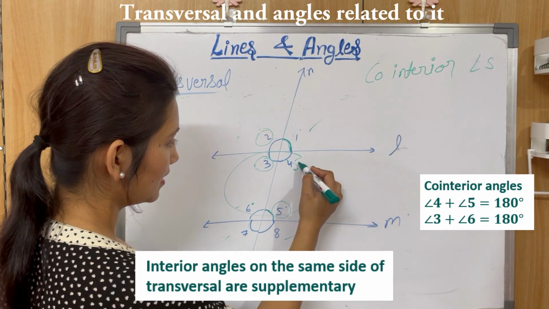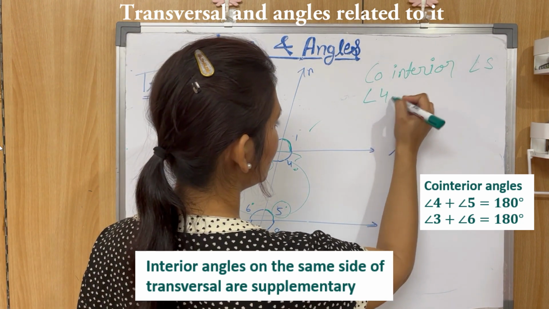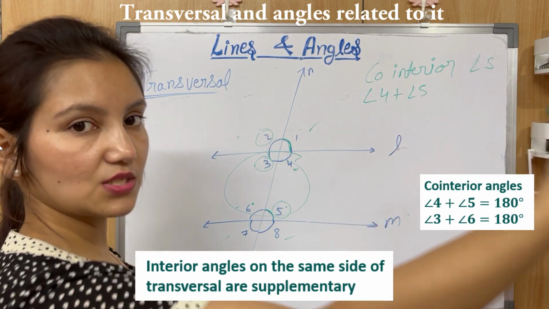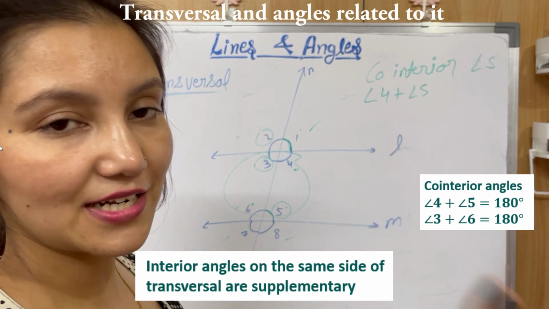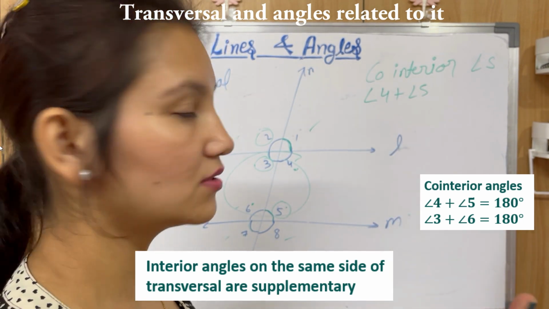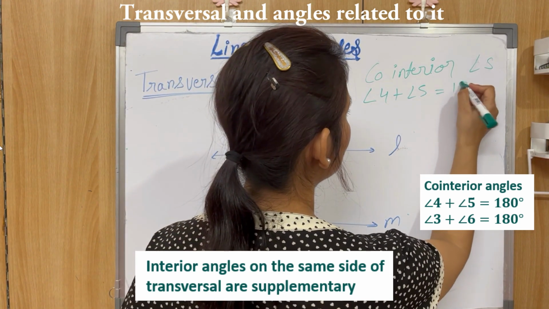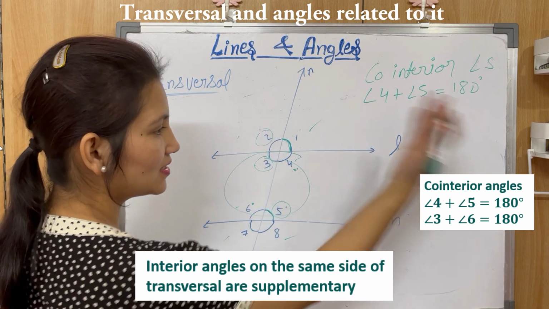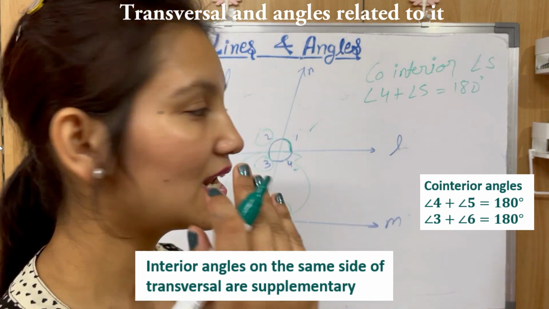So what are these angles? Angle 4 and angle 5. So interior angles on the same side of the transversal are supplementary. Supplementary angles I just told in the starting of this video: angles which on adding up give you 180 degrees. So 4 and 5 are supplementary angles. Interior angles on the same side of the transversal, either this side or this side, are supplementary.